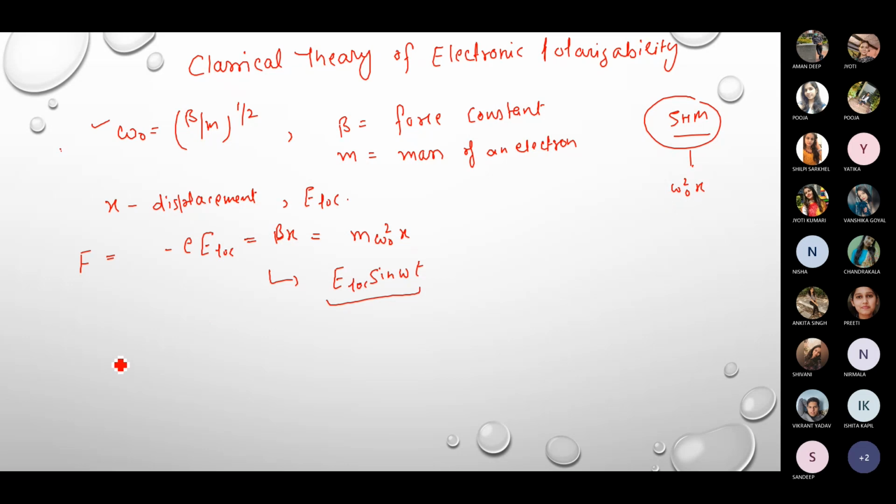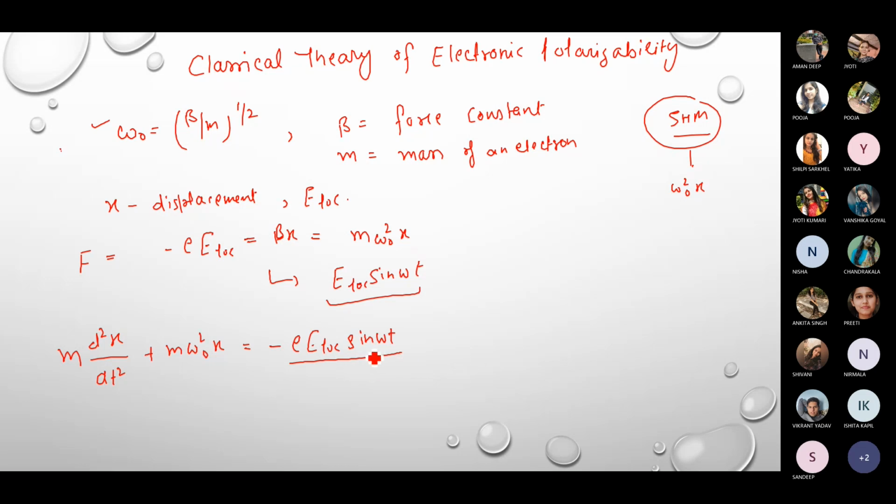Okay, so in that case the equation of motion becomes m d2x upon dt square plus m omega naught square x, which is equal to minus E local sine omega t. Okay, so this is the applied external force, right?